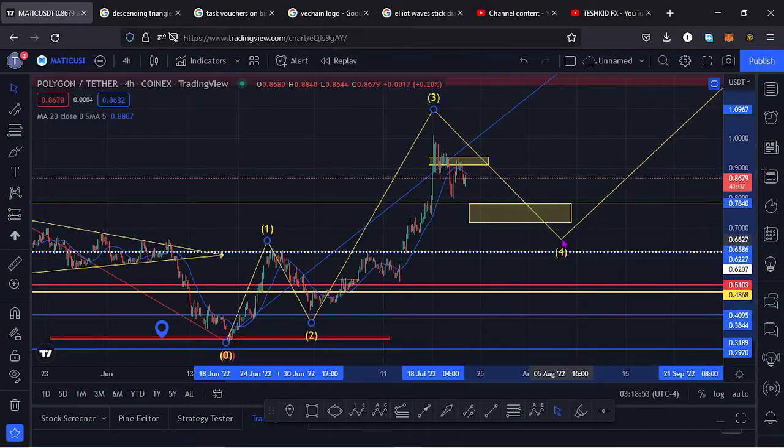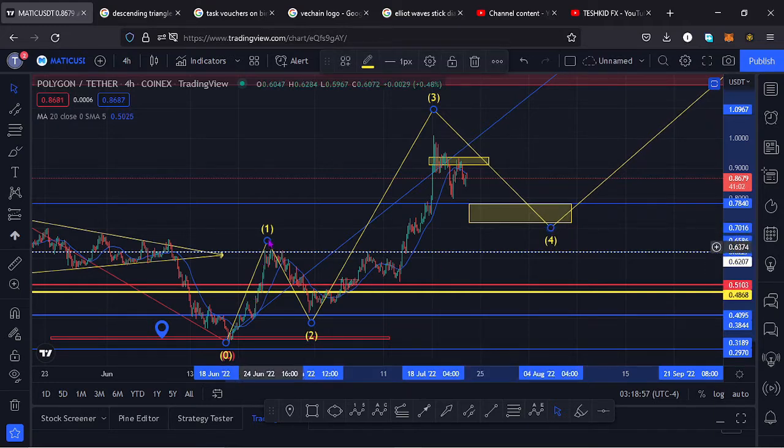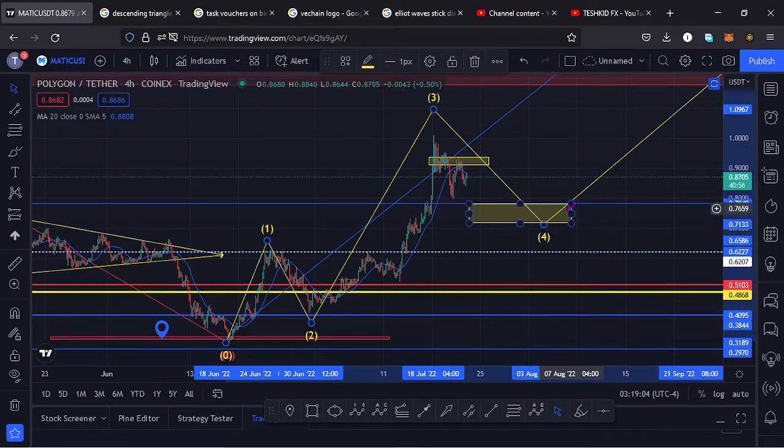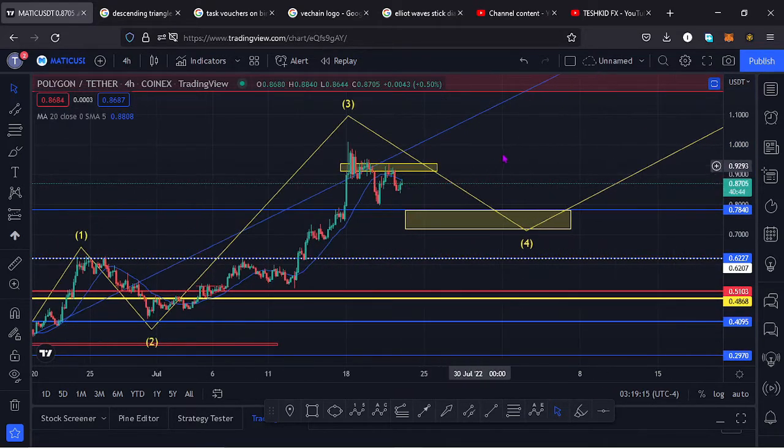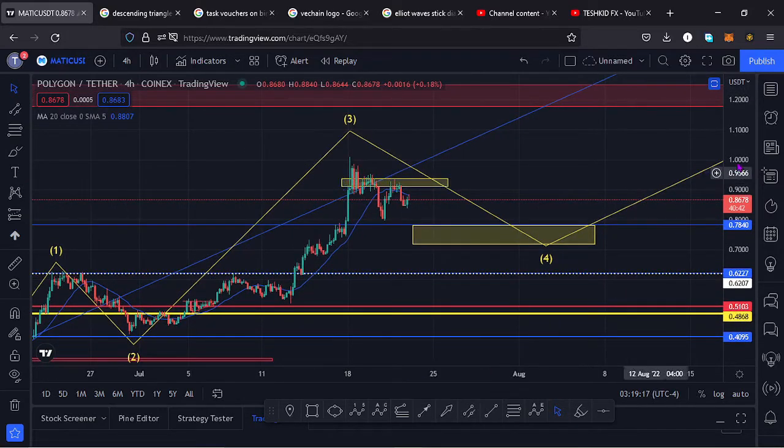So we need to retrace to an area that is above that high for that wave 1, and that area is within this yellow target up here, between the $0.78 mark and the $0.71 mark. And in that movement to the lower side, that brings me to the key scenarios that I expect to play out over here.